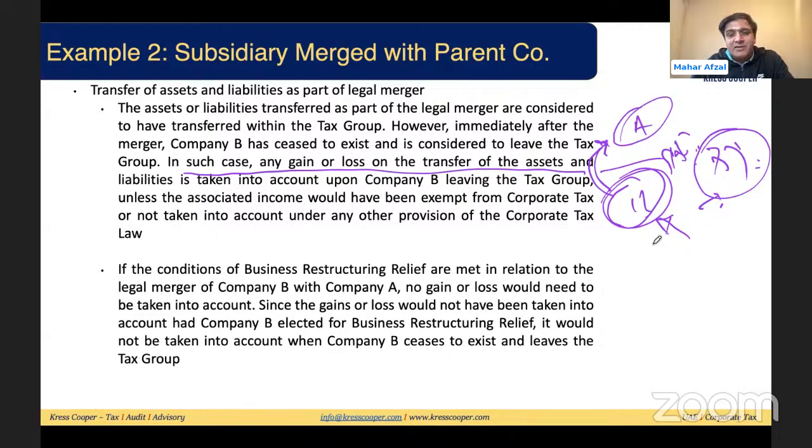So in such case, any gain or loss on transfer of the asset or liability is taken into account upon B leaving the tax group, unless the associated income would have been exempt from corporate tax under another provision of the law. Another provision of the law is not applicable in this situation because they are not part of the qualifying group after the transfer. If the conditions of business restructuring relief are met in relation to the legal merger of B with A, no gain or loss should be taken into account. Since the gain and loss would not be taken into account, if company B elected small business relief, it will not be taken into account when the company ceases to exist. This is the same thing we discussed. When B is transferring to A, they cannot enjoy business restructuring relief. They cannot enjoy group relief. These gains and losses will be subject to tax.